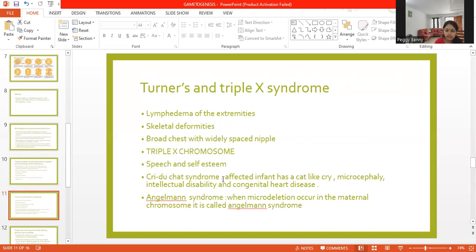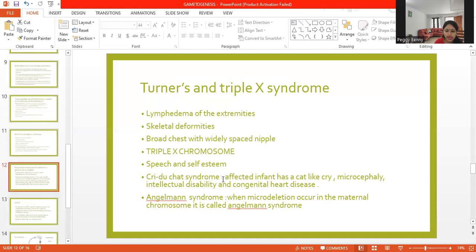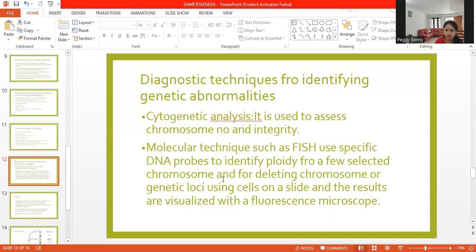Angelman syndrome is nothing else but when there is a microdeletion occurring in the maternal chromosome. Some of the techniques by which we can identify the genetic abnormalities that are present are cytogenetic analysis and molecular techniques like FISH.